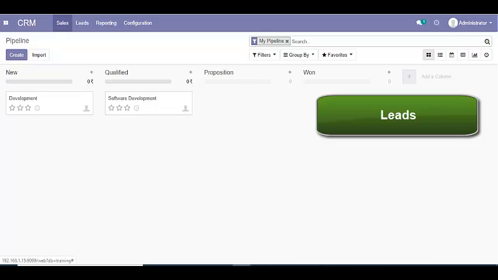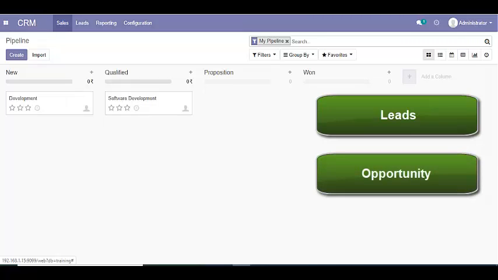One more term used in CRM is called opportunity. So opportunity can be a possibility of sales of service or a product and can be a result from a bid, invitation, sales deal or from a trade fair or anything.